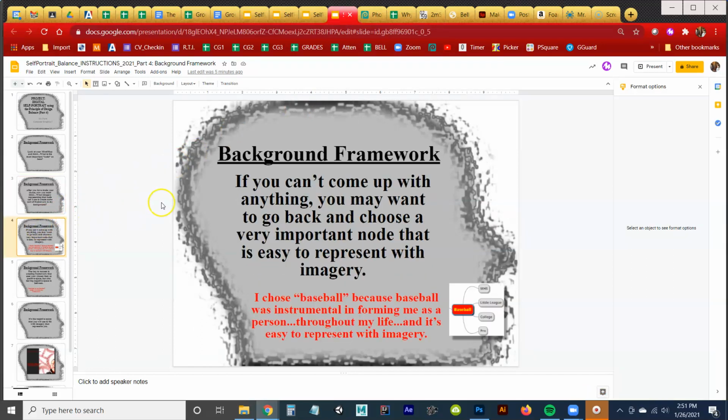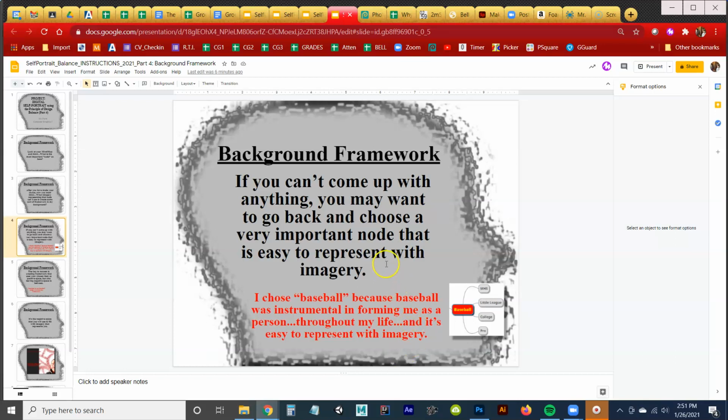So this is the slide that says, if you can't come up with anything, go back and choose a very important node that is easy to represent with imagery. Again, I chose baseball because baseball was instrumental in forming me as a person throughout my life, and it's easy to represent with imagery.